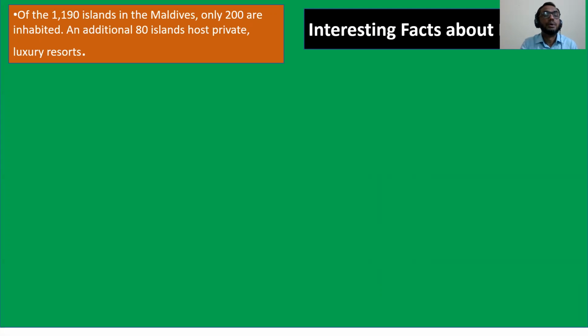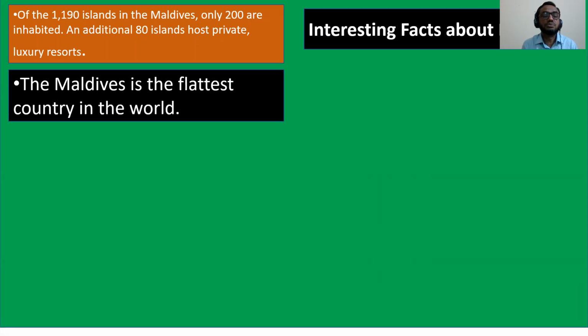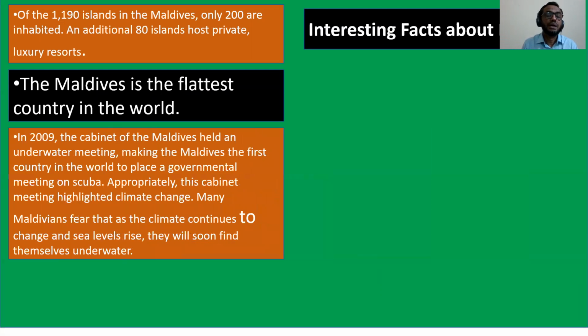You should know. Number two, the Maldives is the flattest country in the world. Flattest country in the world. Can you understand? This is interesting fact number two. Number three, this is a very important point about Maldives.